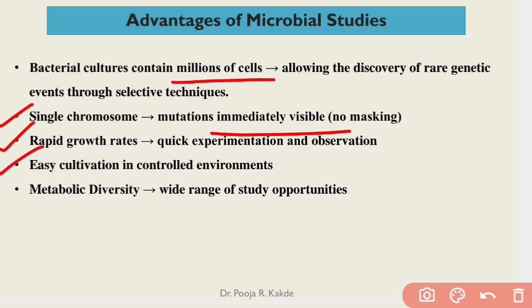We only provide certain optimized, controlled conditions, and the environment is created in such a way that the particular microorganism will be quickly grown. That is the only thing they need. They need nutrients and favorable conditions. So this easy cultivation is another advantage of using microorganisms in genetics.